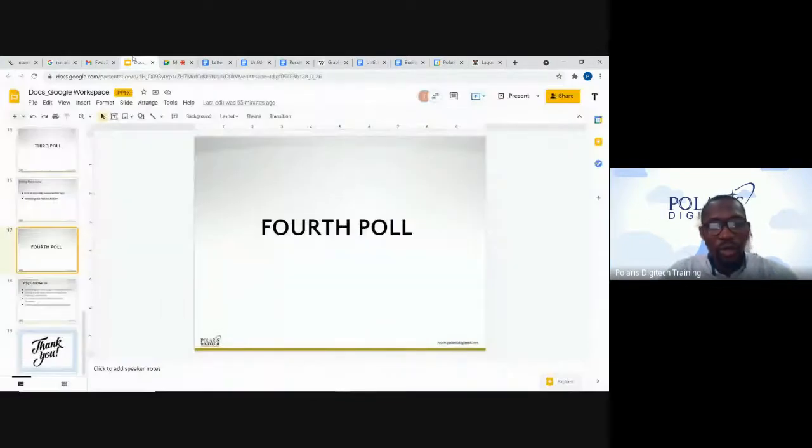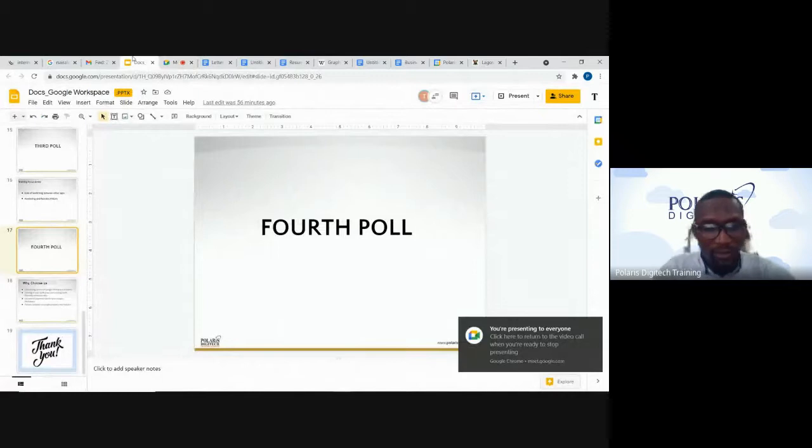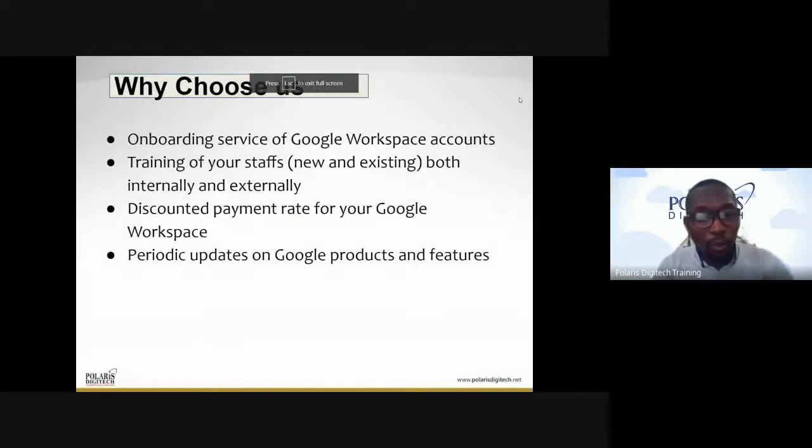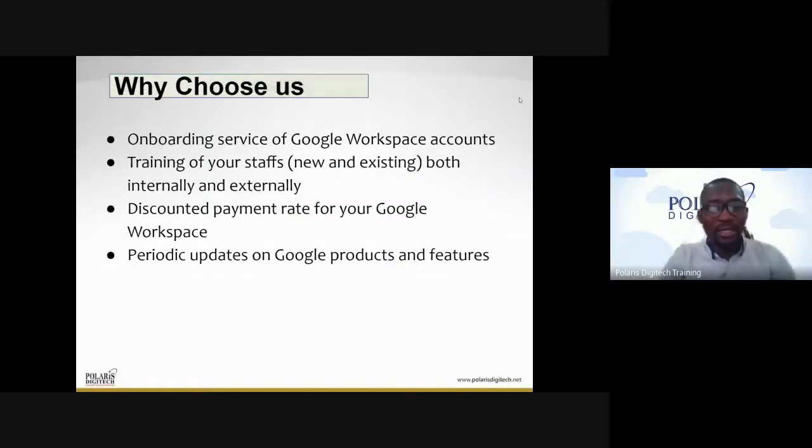So we'll go to the last session of the training now, which is to talk about why we need to choose Polaris. As a Google partner, we provide these services amongst others, which is onboarding Google Workspace accounts. Whether you are an existing Google user for your business account, we can onboard the existing users, and also new users, maybe new employees.